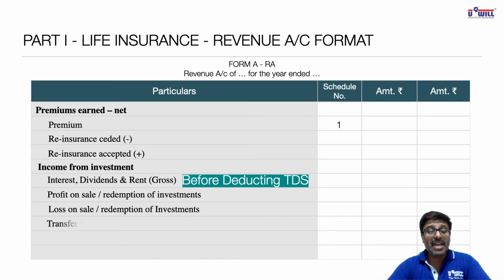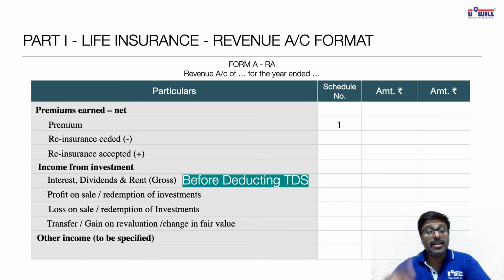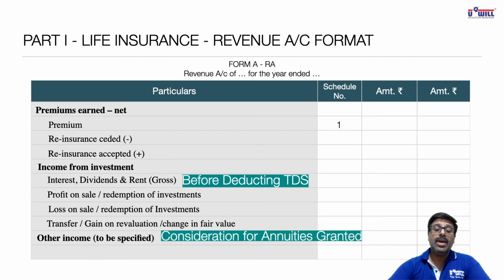Transfers or gain on revaluation or change in the fair value, and other incomes to be specified, like we studied in the terms today, consideration for annuities granted would be showing other incomes. So any other incomes would come in the category of other incomes, but you remember that first part has three major incomes: premium, income from investment, and other incomes. Schedule is to be made only for premium. Other items we directly show in revenue account.